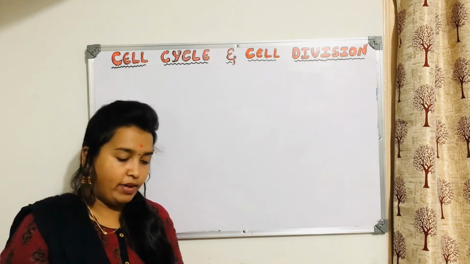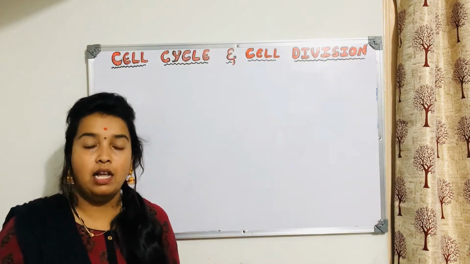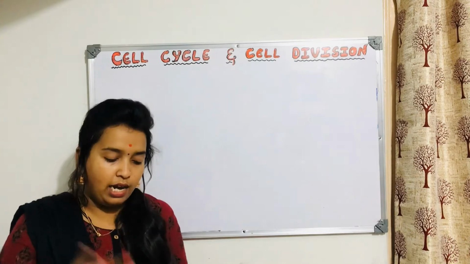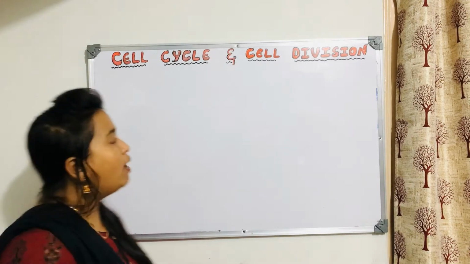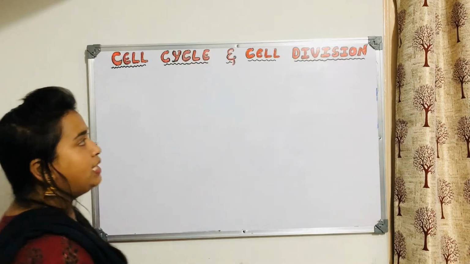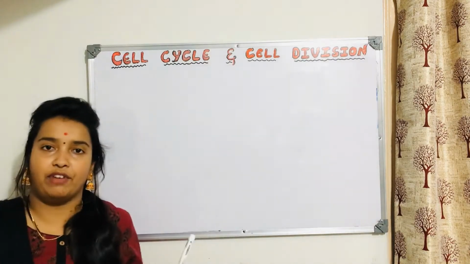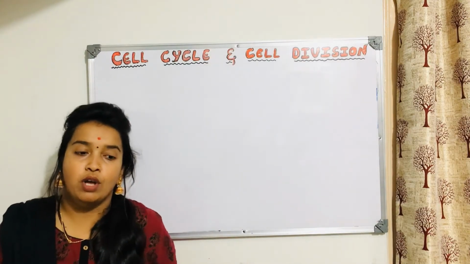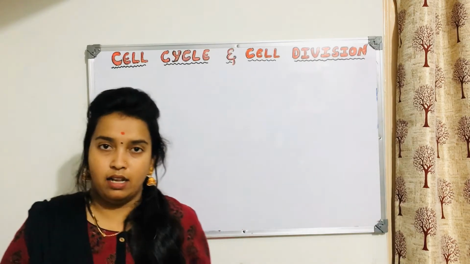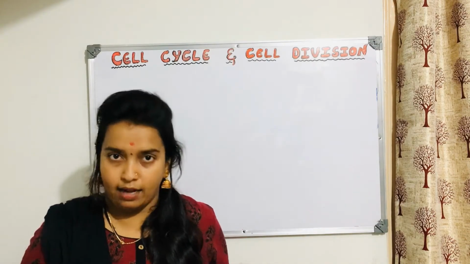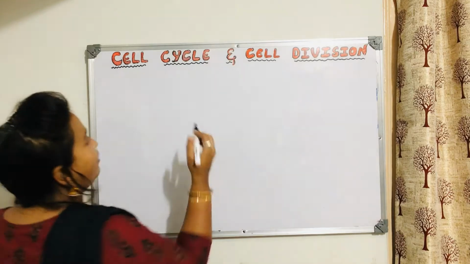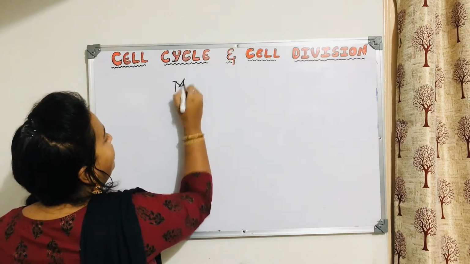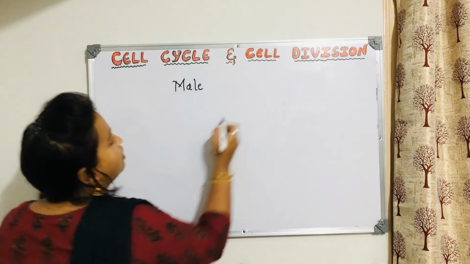As I told you, when we consider human beings as an example, it becomes very easy for us to relate or understand. Now, for example, we all started our life as a single cell, as I have already told you. Which is that single cell, and how did our life begin? To understand that, first we need to understand male and female.